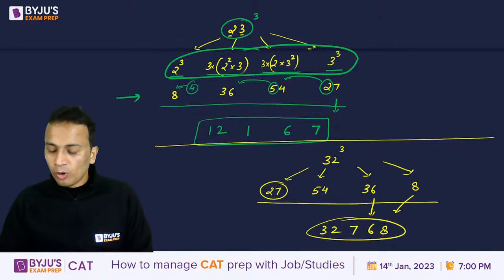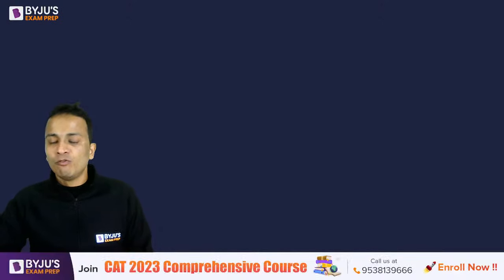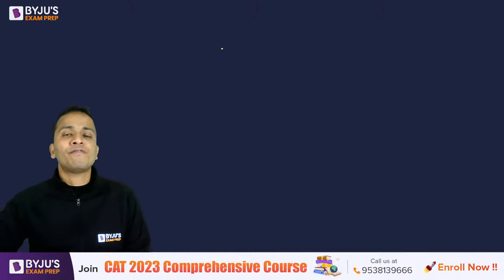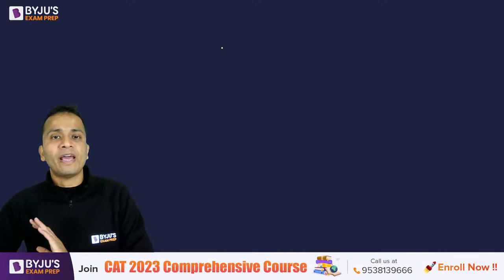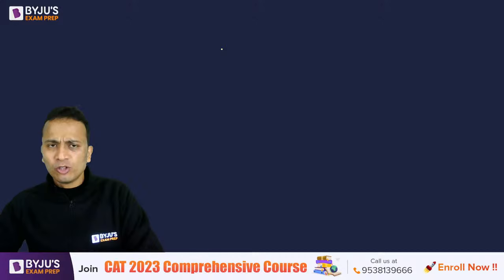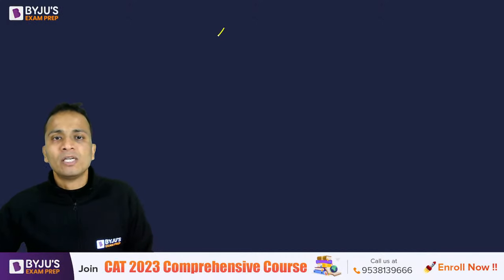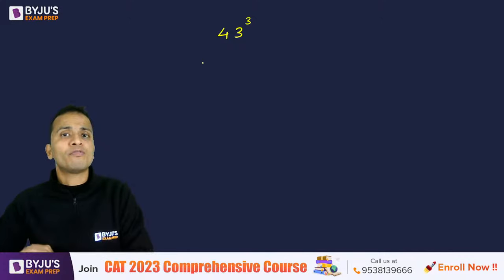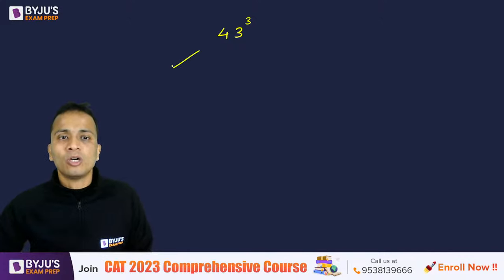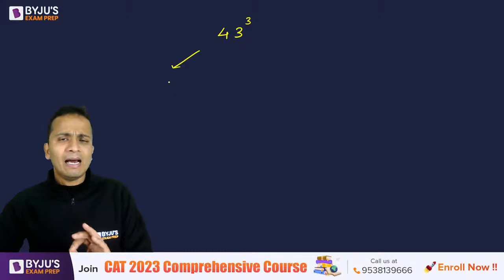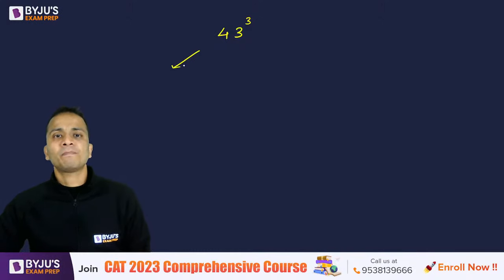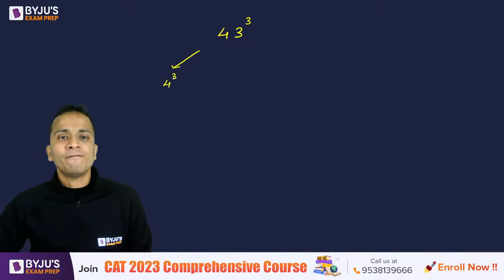Let's take one more number and then we'll look at the next method of finding the cube root of any perfect cube. Okay, so एक दो examples और consider करते हैं. So I'll start with 43. So we have to calculate the cube of 43. Okay, so on the left hand side, I'll again elaborately write each and every step. So I'll start by writing 4 cube, that is 64.